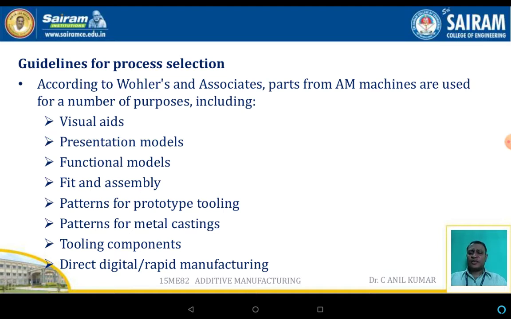These are some of the purposes for which additive manufacturing components are used. For that reason, the guidelines are most essential in selecting the type of machine where the part has to be fabricated.